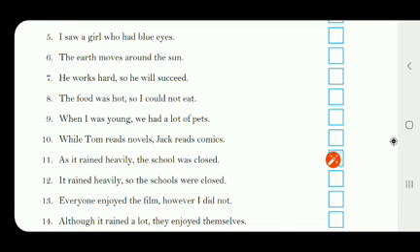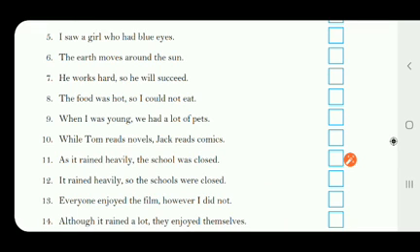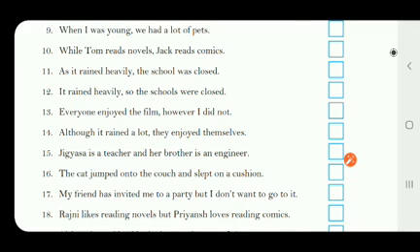Now the 12th one. It rained heavily, so the school was closed. In this sentence we can see two independent clauses. It rained heavily, independent. The school was closed, independent, joined by the coordinating conjunction so, so it is a compound sentence. Now the 13th one. Everyone enjoyed the film, however I did not.